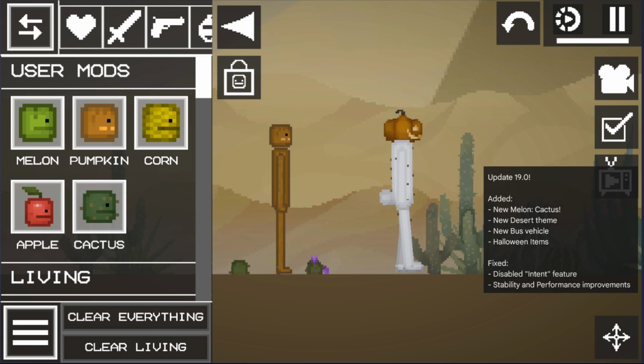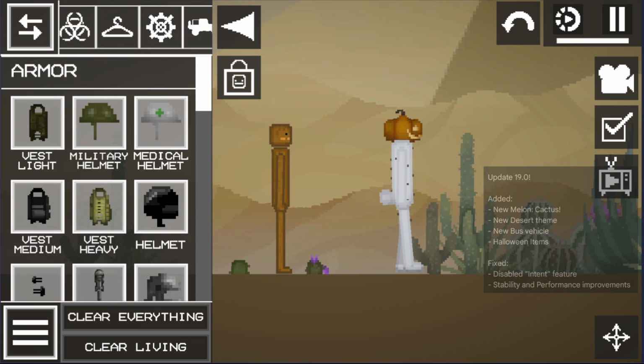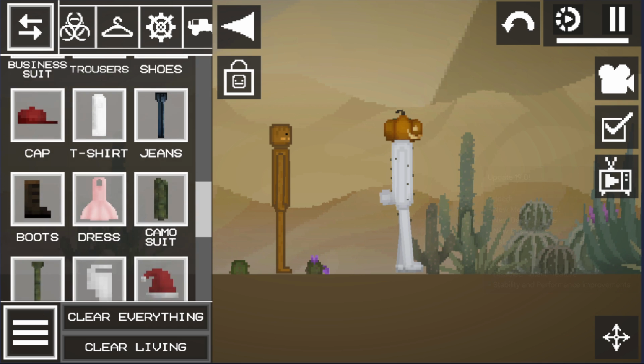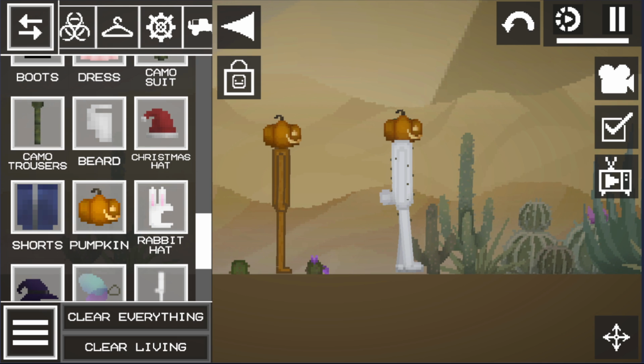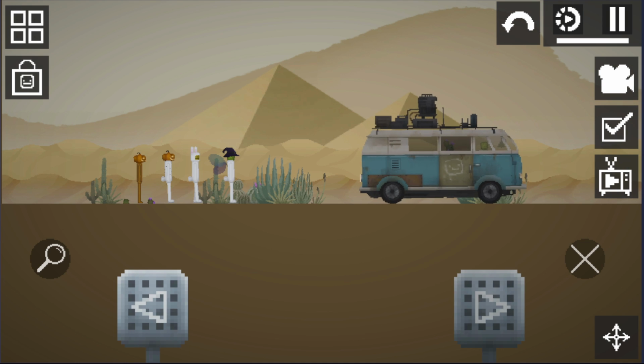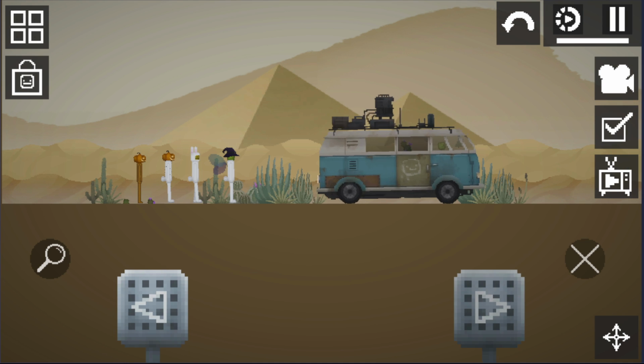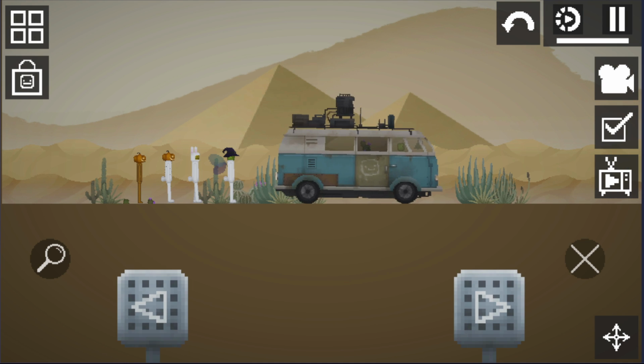Also in the added section we see that we have a new transportation, and it's a bus. To be honest, I was surprised and amazed by it at first and I liked it, but later I thought it was quite jammed. I will now explain why I don't like the bus.